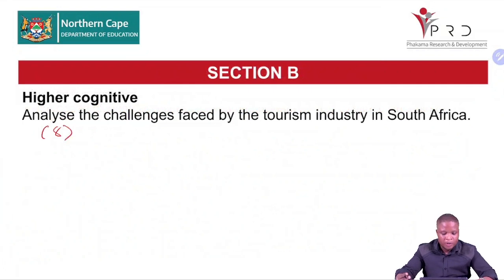So for these higher order questions, you'll be given 8 minutes per question to respond. What challenges do you think are there in the tourism industry in South Africa? You can look in your community. If you had an attraction, what could be the challenges of that industry within your community? Right, your time will begin now.